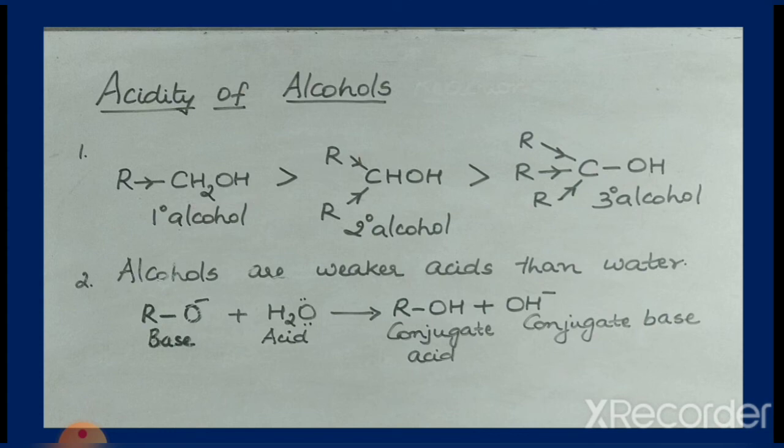Therefore, among primary, secondary and tertiary alcohols, more number of electron releasing alkyl groups is present in a tertiary alcohol. Therefore, electron density around oxygen will be more in a tertiary alcohol rather than in secondary and primary alcohol. Therefore, tertiary alcohol will be least acidic. Therefore, acid strength decreases in the order primary alcohol greater than secondary alcohol greater than tertiary alcohol.